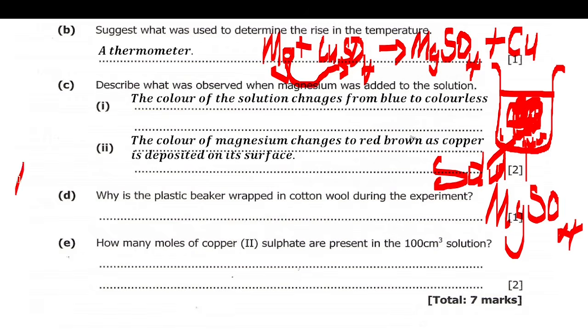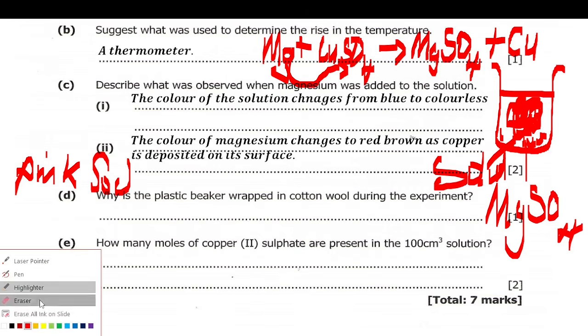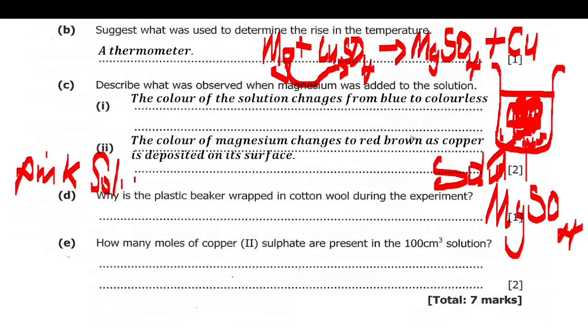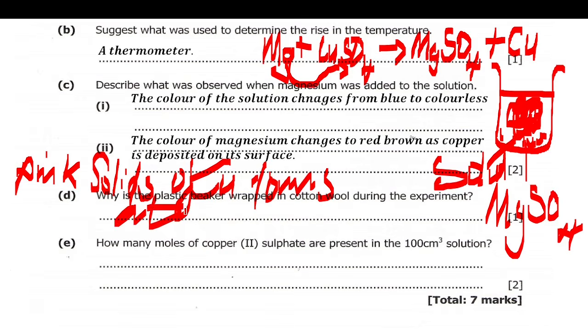So you say pink or red brown: pink solids of copper form at the bottom of the beaker.